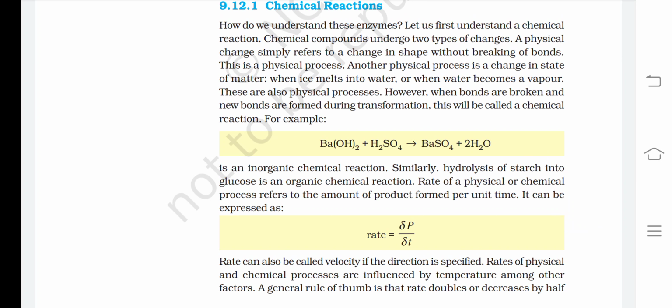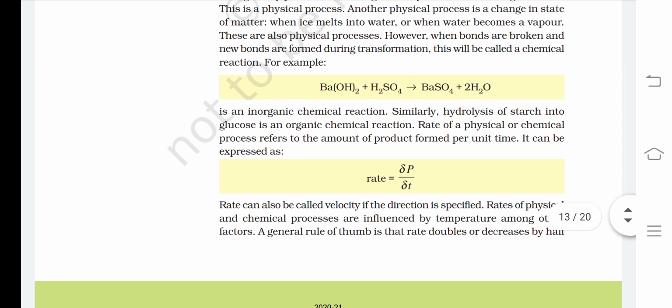Similarly, hydrolysis of starch into glucose is an organic chemical reaction. Rate of a physical or a chemical process refers to the amount of product formed per unit time. It can be expressed as rate equals dP by dt. Rate can also be called velocity if the direction is specified.